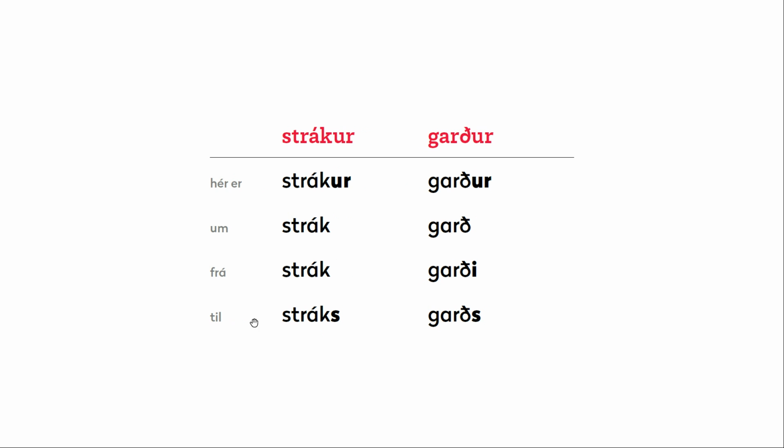We also need to add the definite article to these, and it goes as follows. Hér strákurinn, here is the boy, strákinn, frá stráknum, and til stráksins. Same for the word garður. Hér garðurinn, garðinn, frá garðinum, til garðsins.